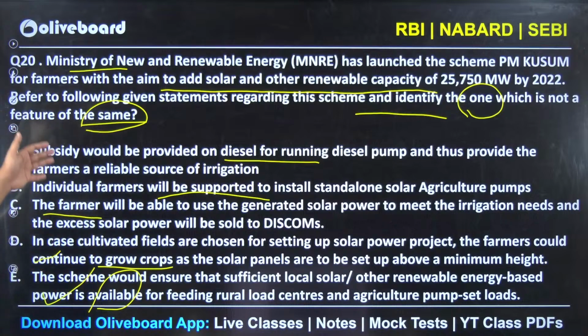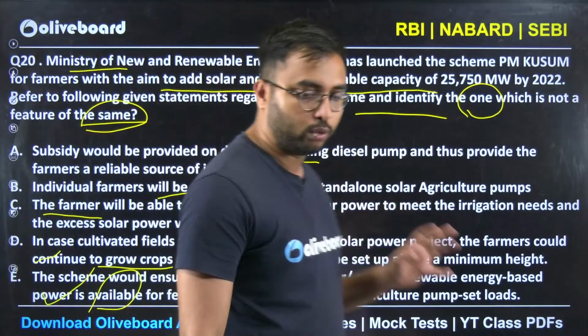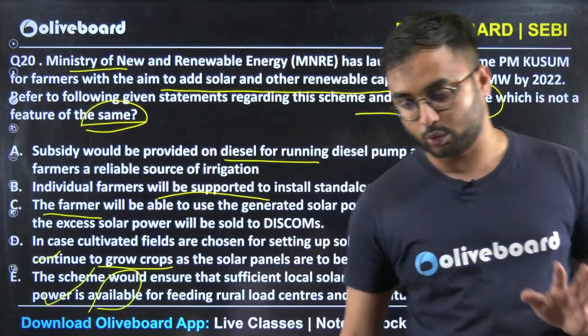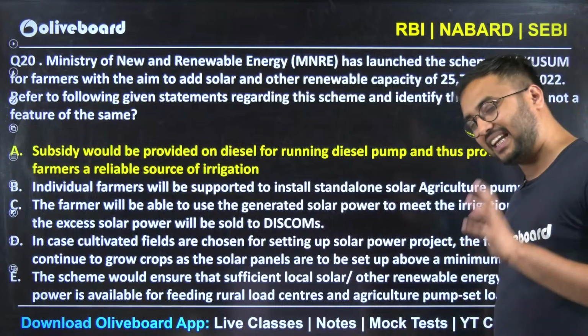So the rest 4 of the statements would be under PM Kusum. The one statement will not be there. So here when you are looking at this, you should be knowing all the points about PM Kusum. The answer here is very simple, it's A.